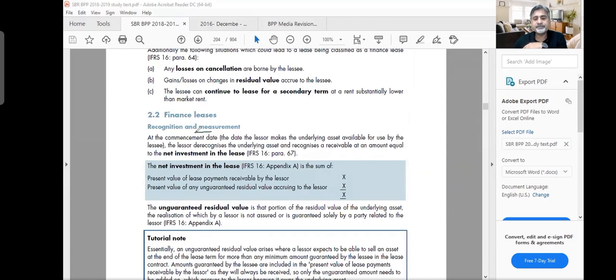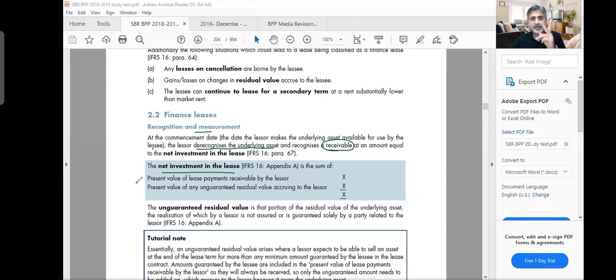At the commencement date, which means the date the lessor makes the underlying asset available for use by the lessee, the lessor de-recognizes the underlying asset. The lessor will remove it from its balance sheet and recognize a receivable. The name of the receivable will be net investment in the lease. So from your balance sheet, that non-current asset will go, and instead of the non-current asset, you will introduce one line item. You will call it net investment in the lease. And this is your receivable.